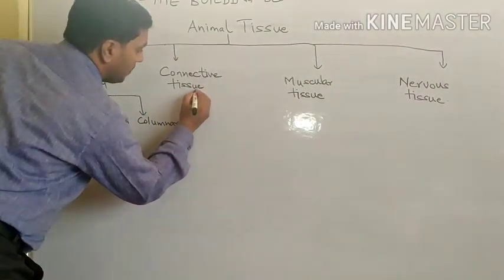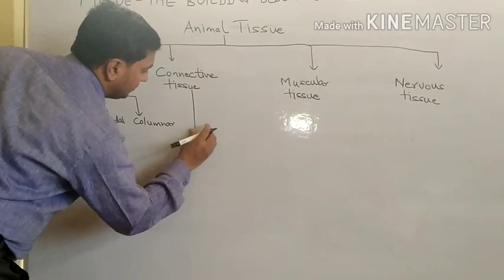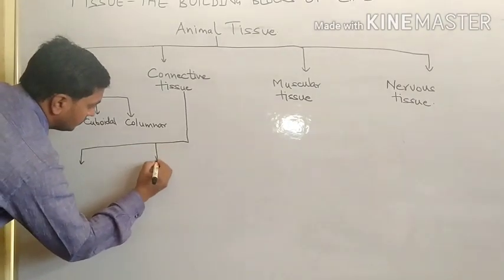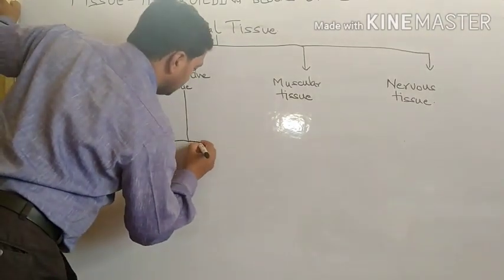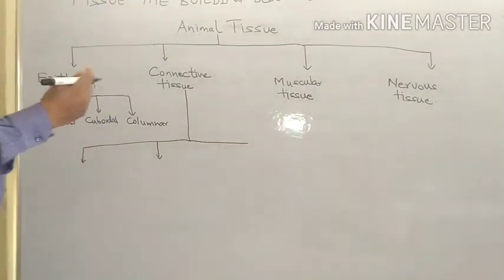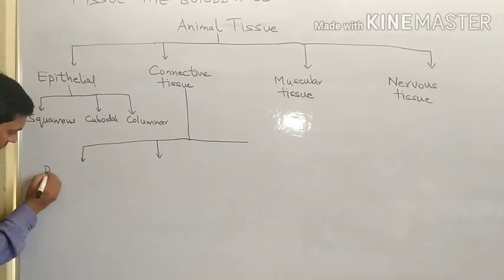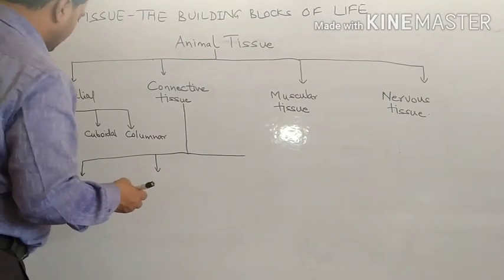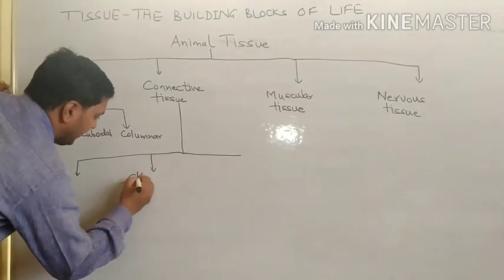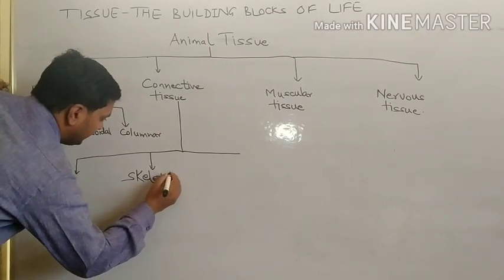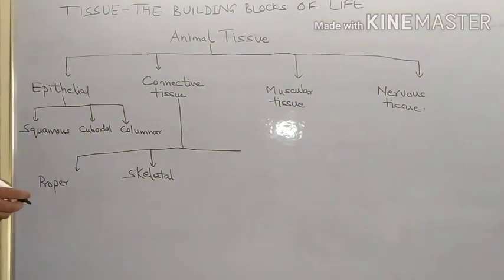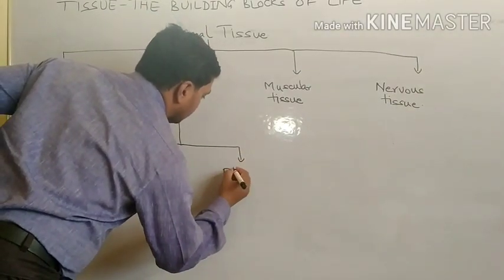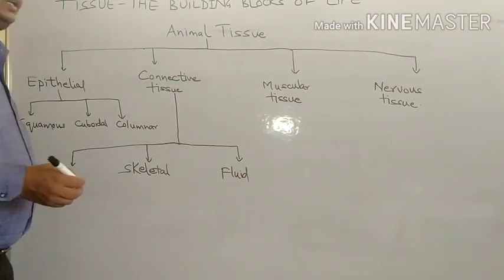Similarly, in connective tissue we have 3 categories: proper connective tissue, skeletal connective tissue, and fluid connective tissue.